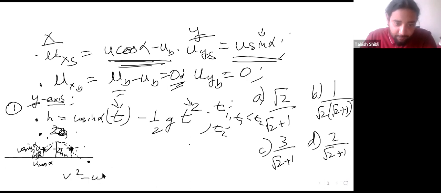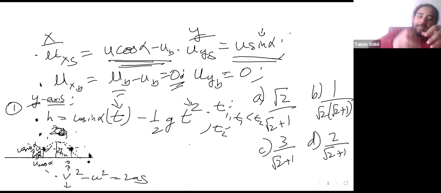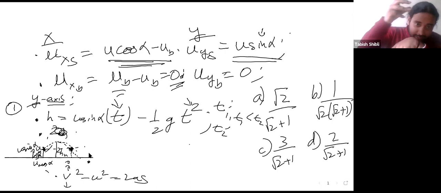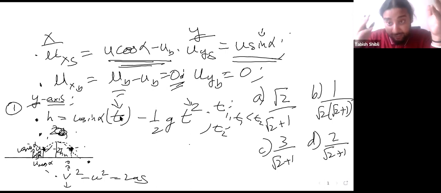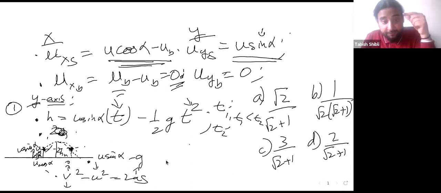If you're using v square minus u square is equal to 2as, what is v? V is 0, because the speed at the top will be 0. When it reaches the maximum height, its speed along the y-axis is 0. The initial speed is u sine alpha, and a is just minus g, negative because the force acts in the negative direction. The motion is along the positive y-axis and the force is along the negative y-axis.